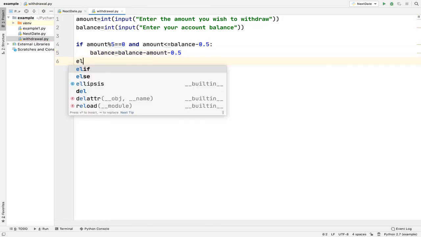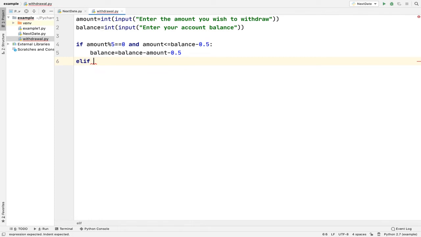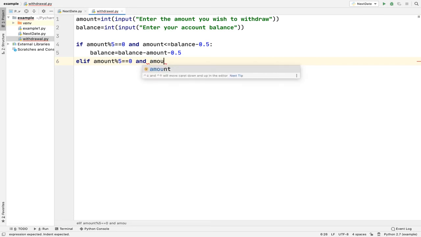Now suppose there is a second case, else if amount is a multiple of 5 but amount is greater than balance.